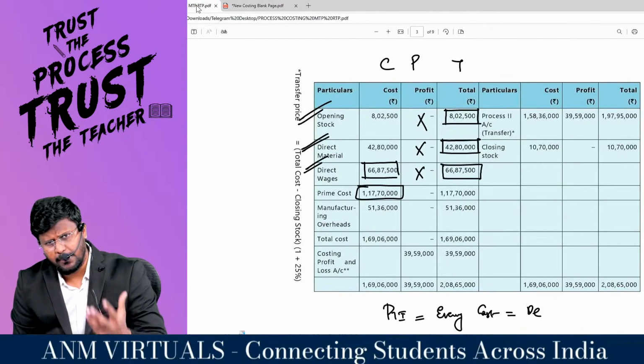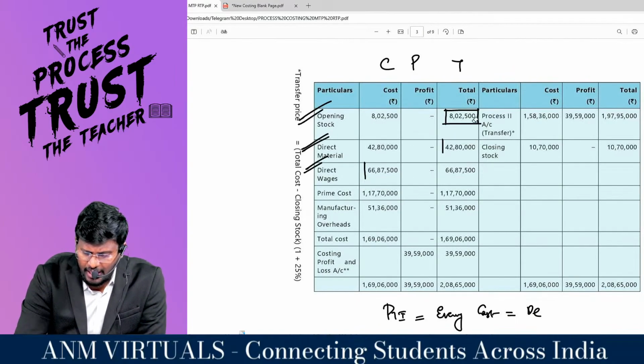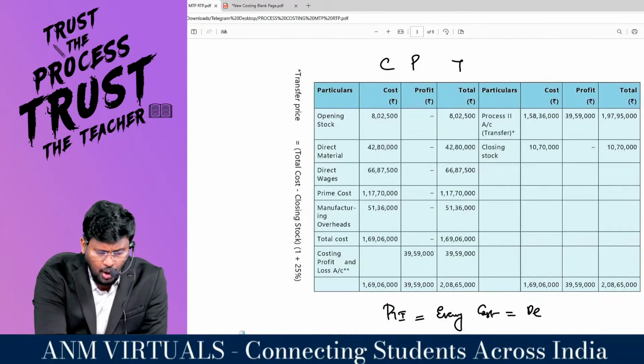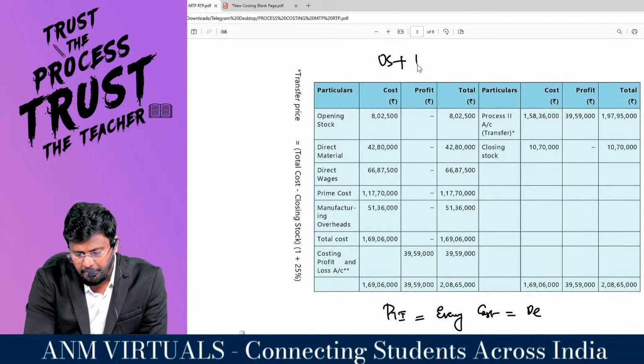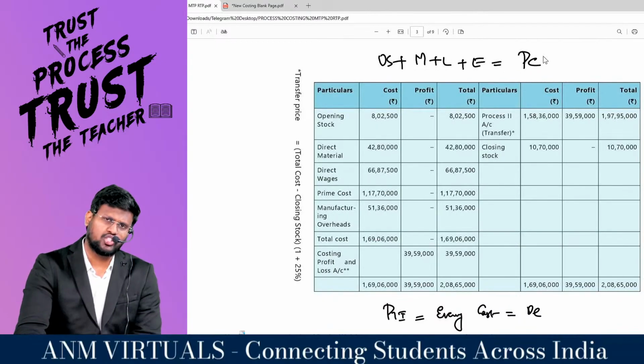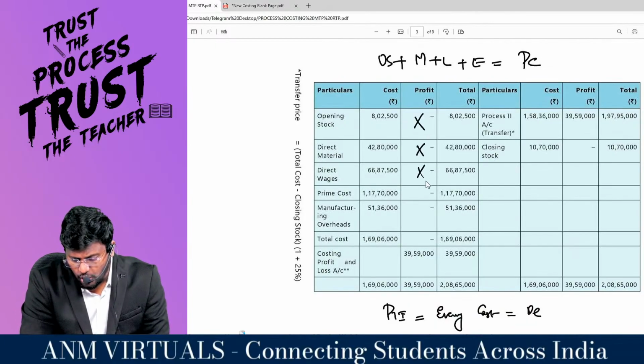And in that prime cost, what all elements are comprised, my dear? Opening stock is there, sir. Add material, labor plus expenses is equal to prime cost. In none of this has profit been included.